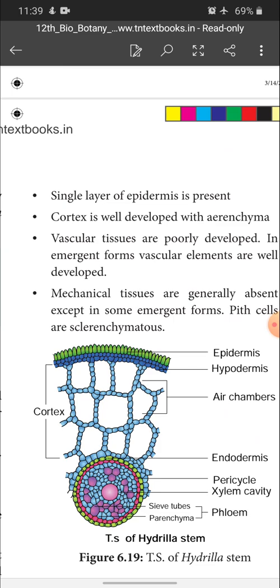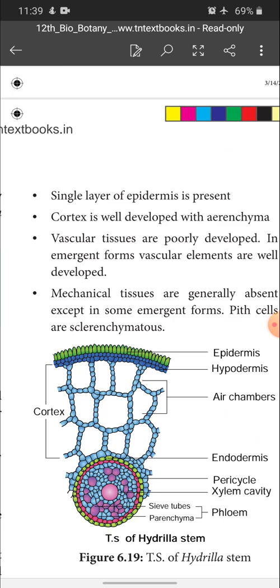Cortex is well developed with parenchyma. In hydrophytes, below the epidermis, the cortex is present. In the cortex the cells are parenchyma, with well developed spaces in between them, and the spaces between the cells are filled with air.